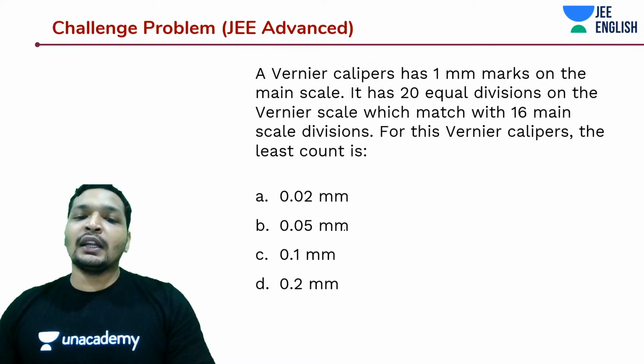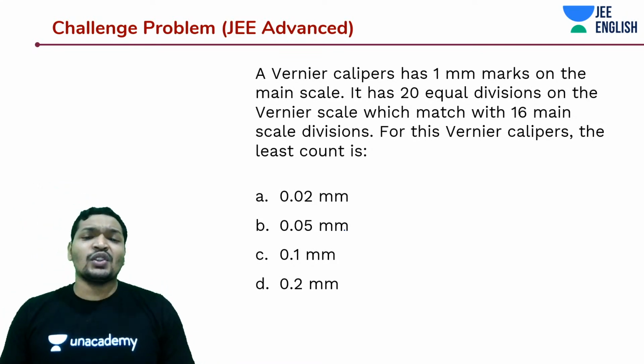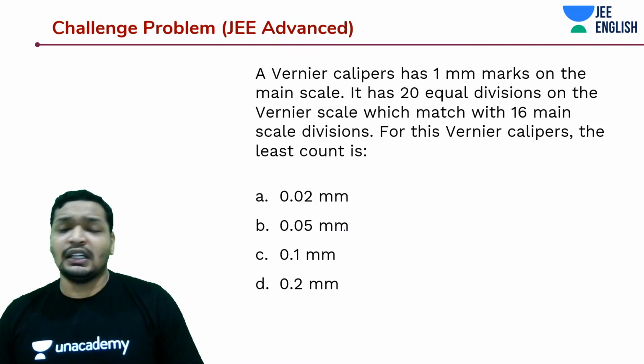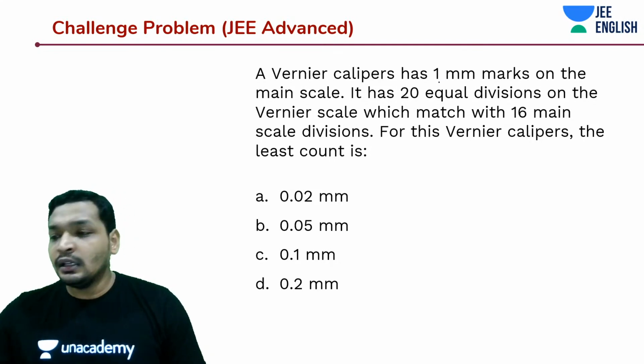Alright, let's move on to another JEE Advanced question. The 2 JEE Advanced questions, and this is also quite easy, guys. Get started on this, students. A Vernier Calipers has a 1 millimeter mark.